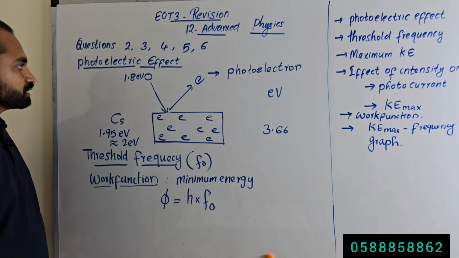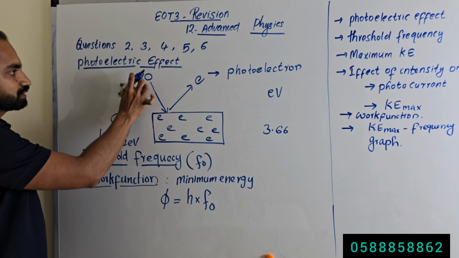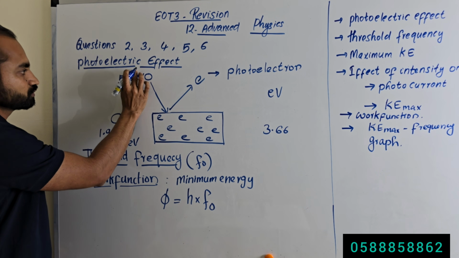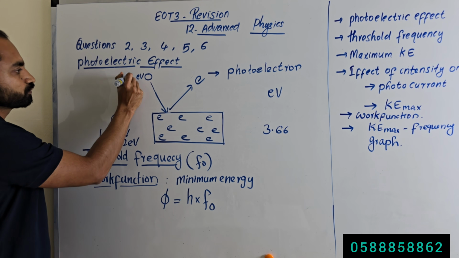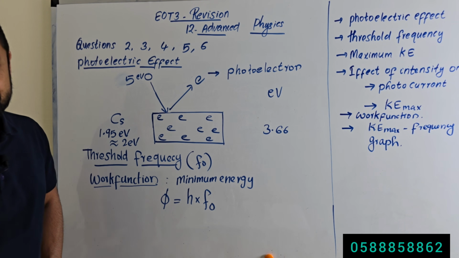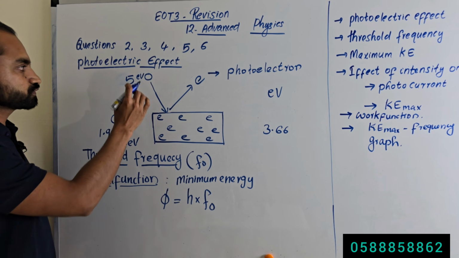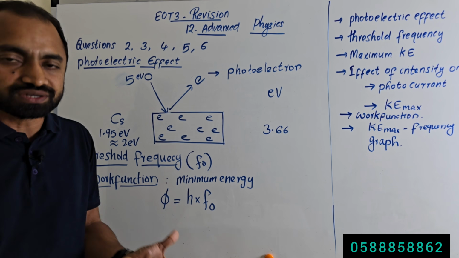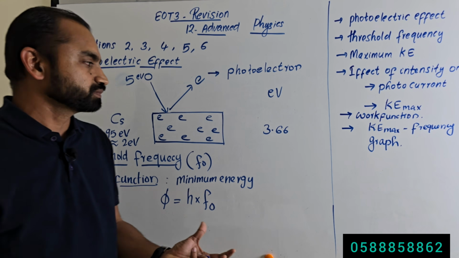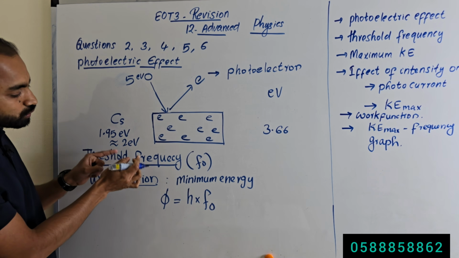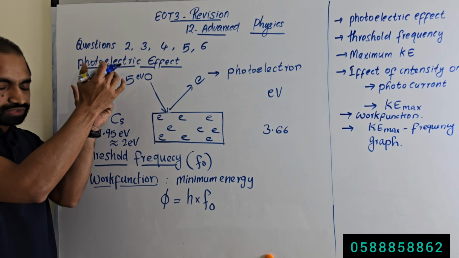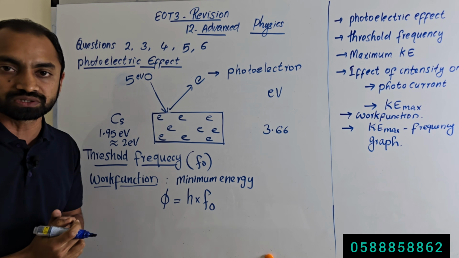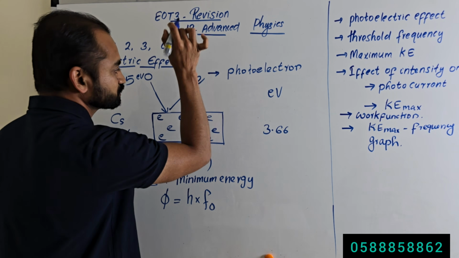Then if the incident photon has an energy of 5 electron volt, what happens? Of course that is greater than the work function, greater than the minimum energy, because the minimum energy is only 2 electron volt. If the energy of the incident photon is greater than 2 electron volt, of course electrons will be emitted out of the metal.